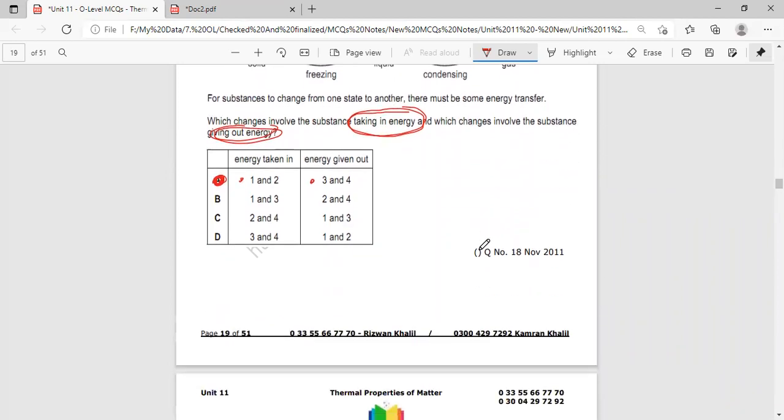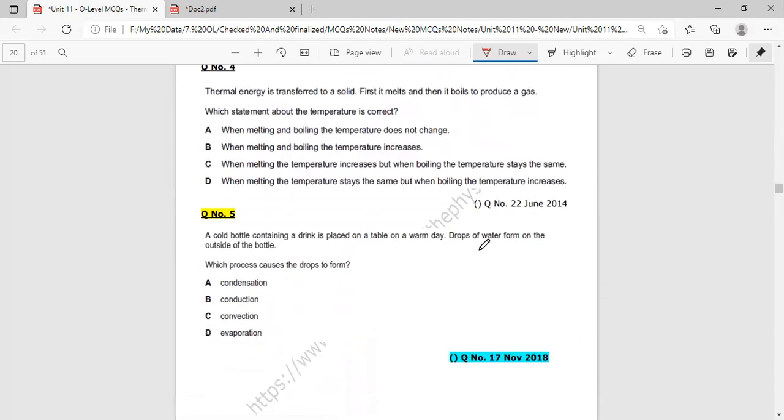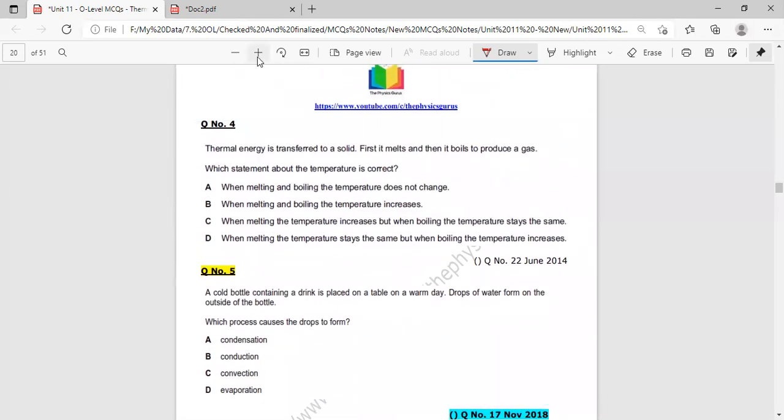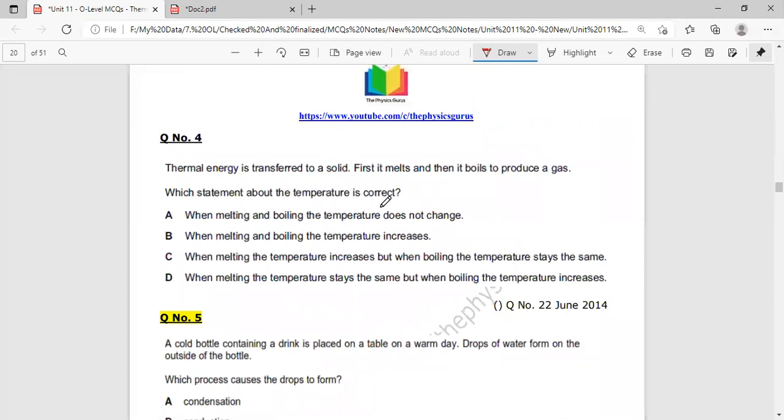Now we will move towards the next MCQ. The thermal energy is transferred to a solid. First it melts and then it boils to produce a gas.